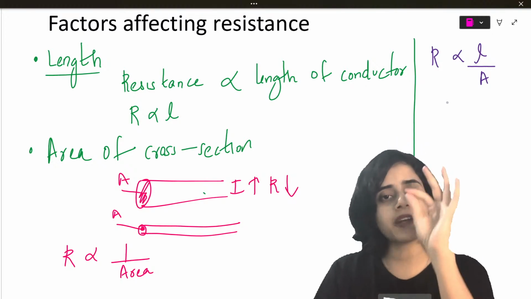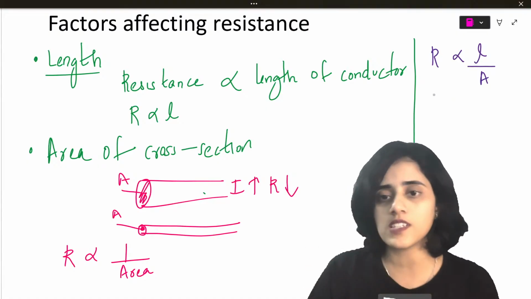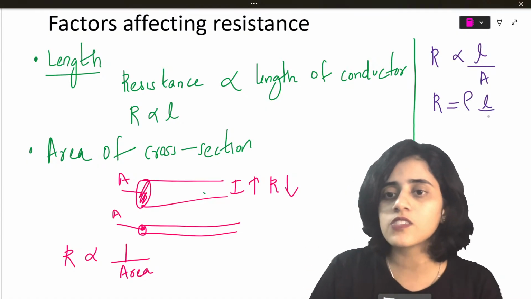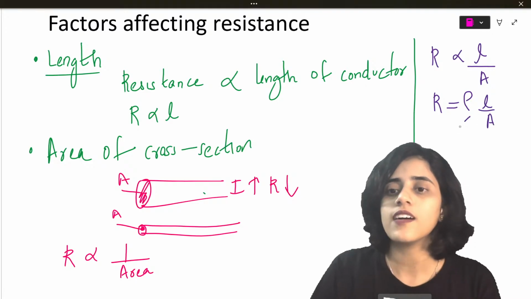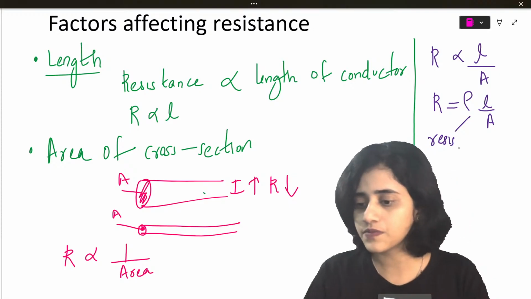Now every time I remove the proportionality, I have to put an equal to symbol and a constant. So here also I do the same thing and I add a constant. This constant is called resistivity.